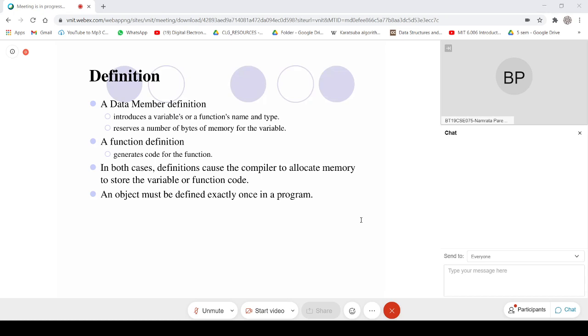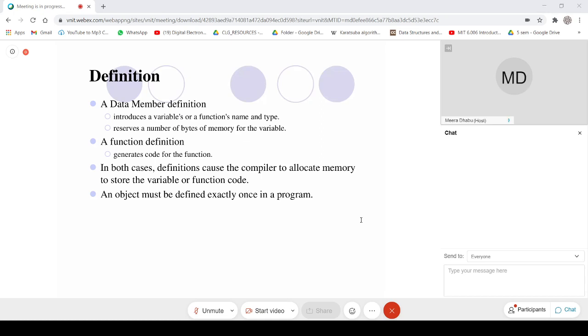We know that a particular variable can be declared only once. Same is applicable when we create an object, that is, when we instantiate an instance of a class. So we cannot have two objects with the same name. It has to be defined exactly once in a program.